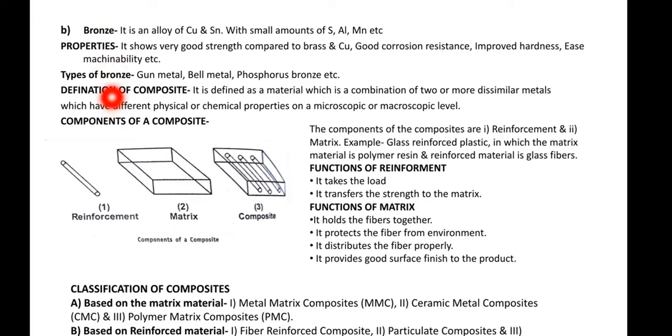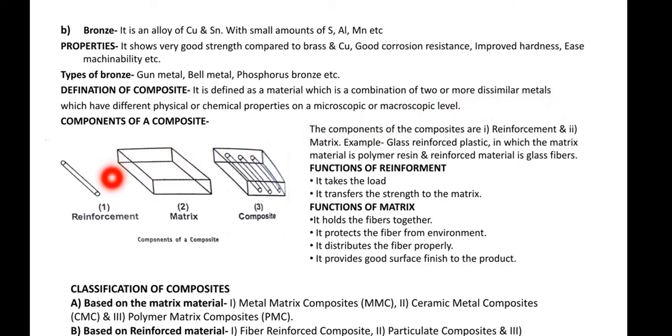Now next we are going to discuss composite materials. We discussed till today ferrous and non-ferrous materials. So this is a new class of material, known as composite material. It is defined as a material which is a combination of two or more dissimilar materials.